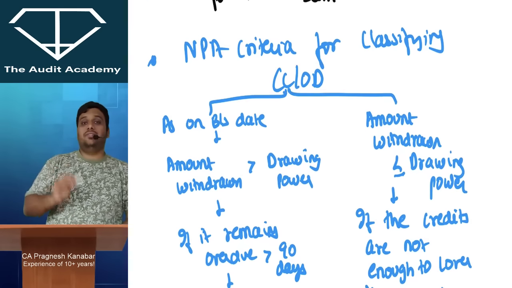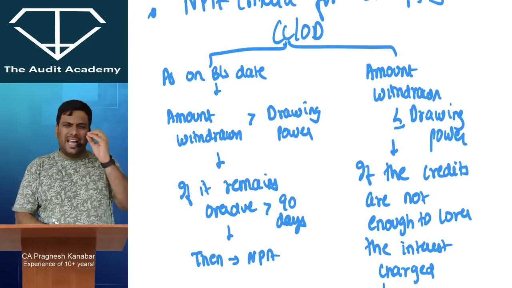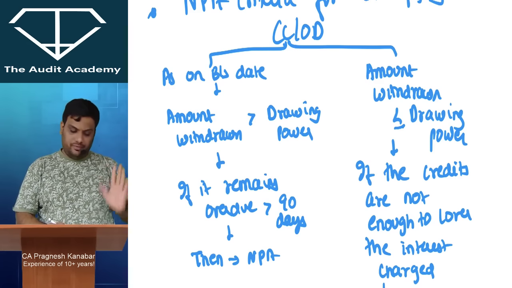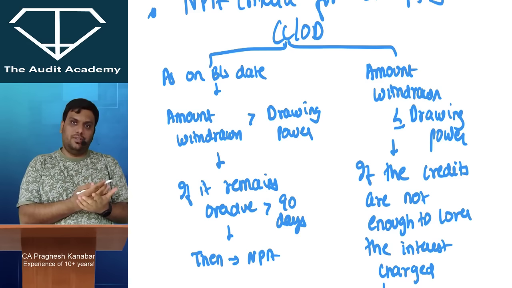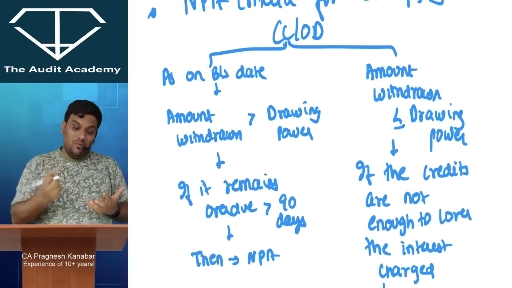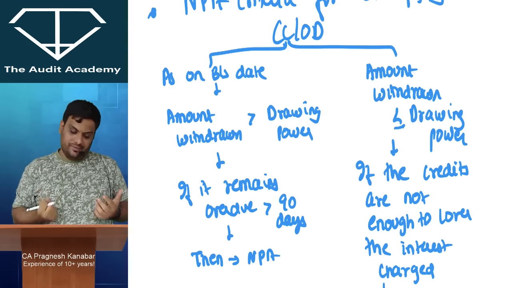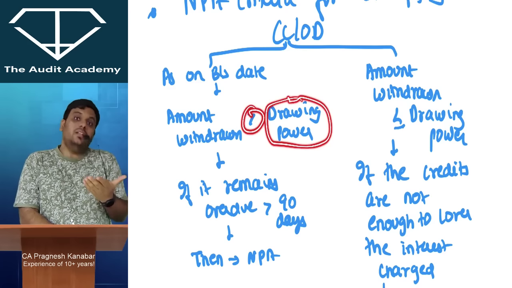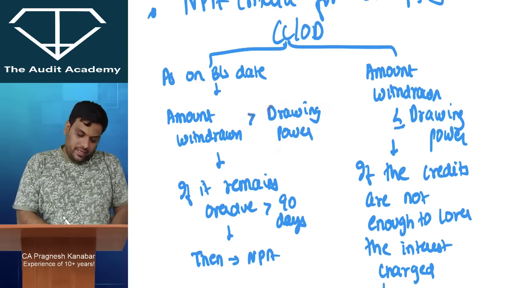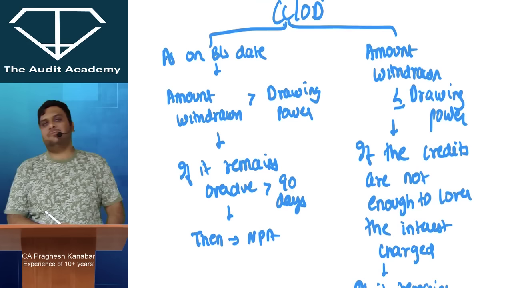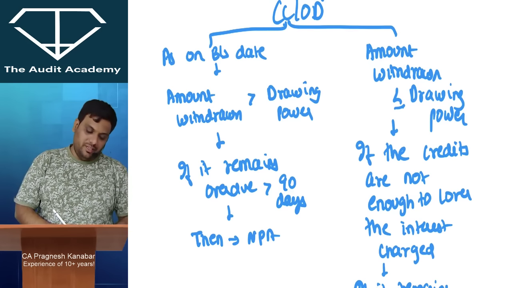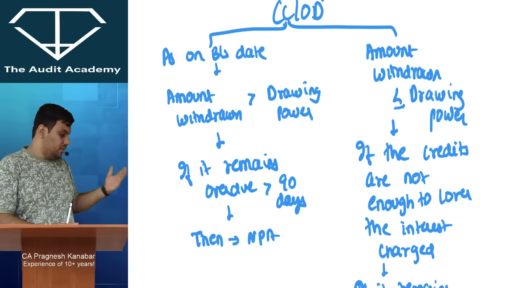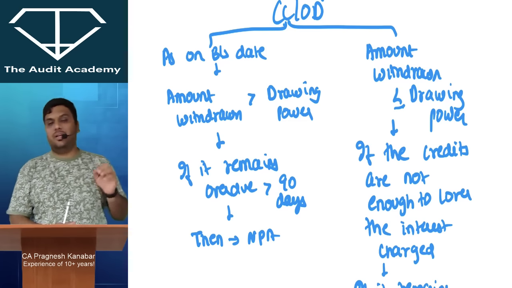NPA criteria for classifying CCOD. Now this cash credit and overdraft account, when will it be classified as NPA? Please be careful. As on 31st March, whatever is the amount withdrawn by the borrower, if it is more than the drawing power, then they will see since how many days this is happening. If it remains overdue for more than 90 days, then it will be classified as a non-performing asset, because the amount cannot go beyond the drawing power. But if it still goes beyond the drawing power, and if it remains overdue for more than 90 days, then it will be classified as a non-performing asset.